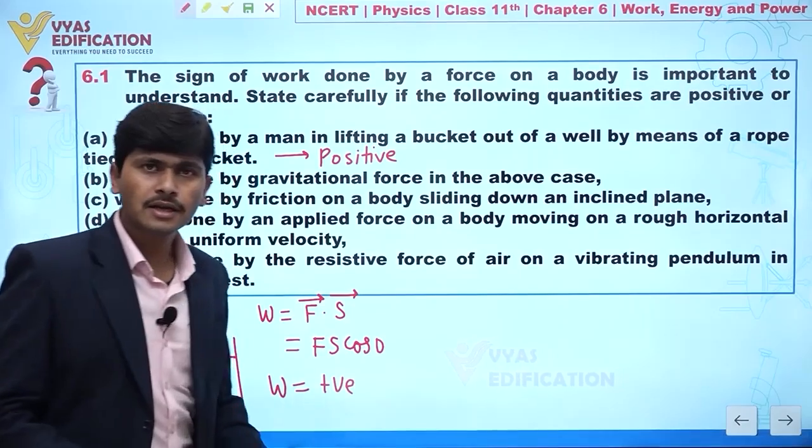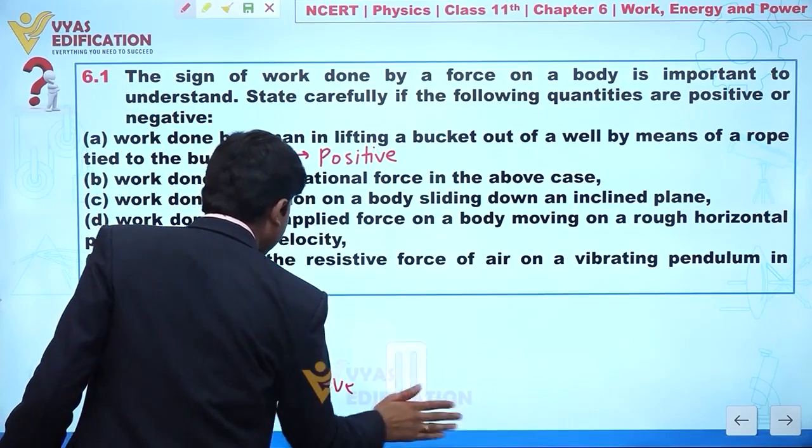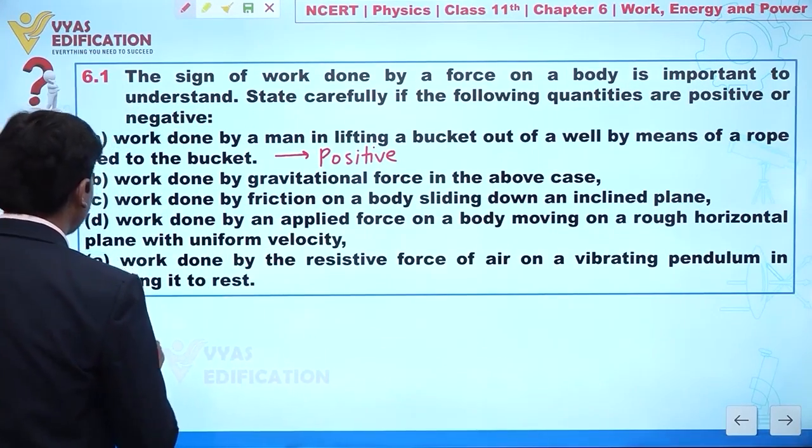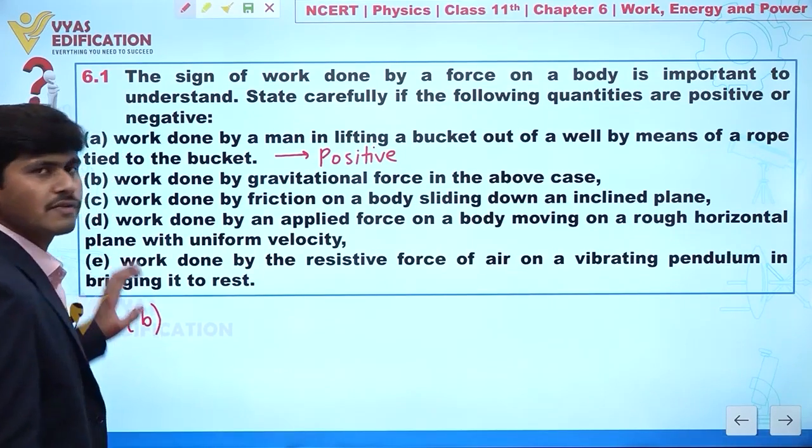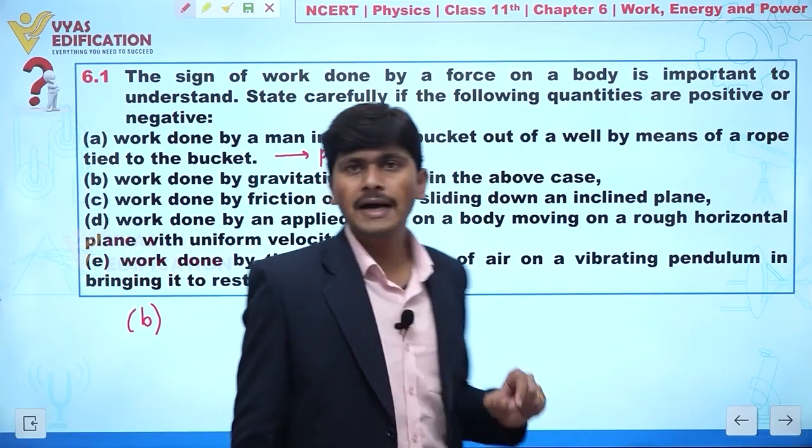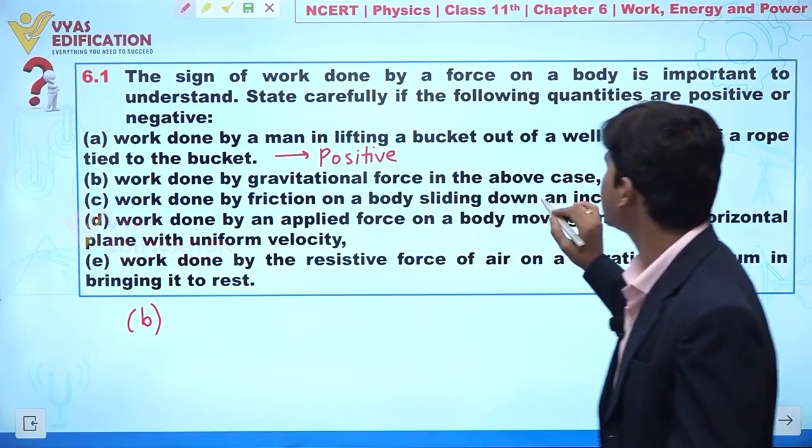Now we are going to discuss part B. In part B, it is given: work done by gravitational force in the above case.